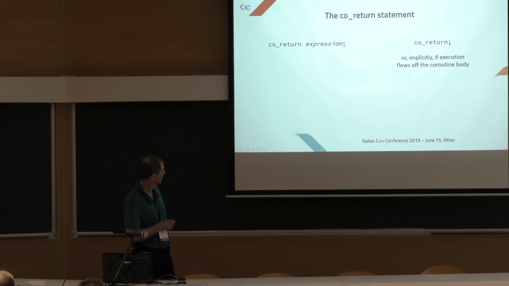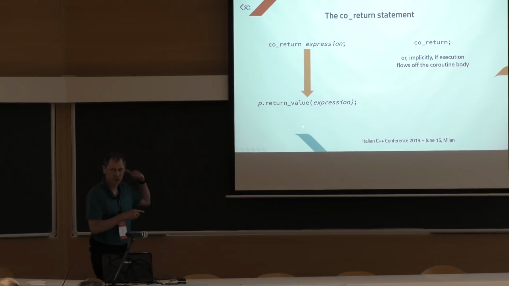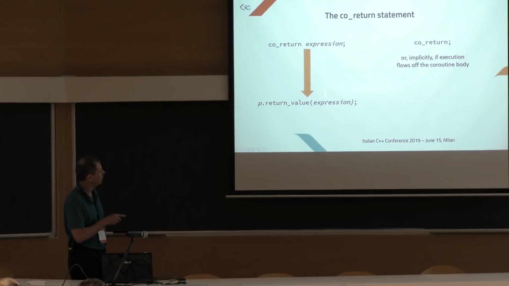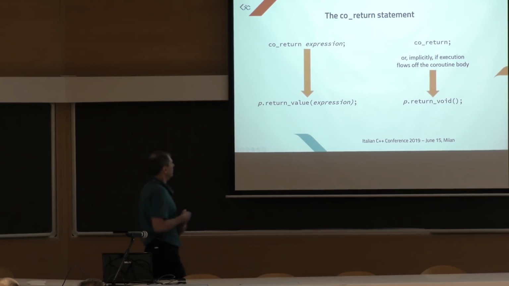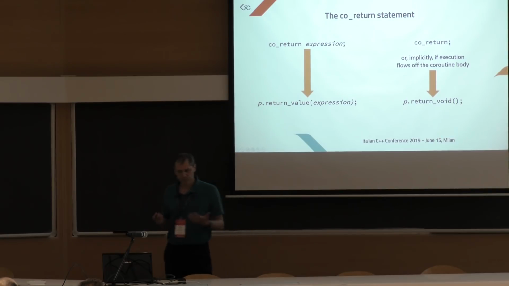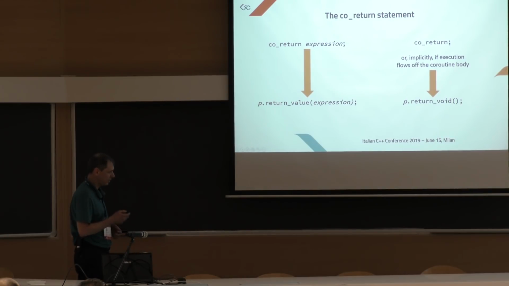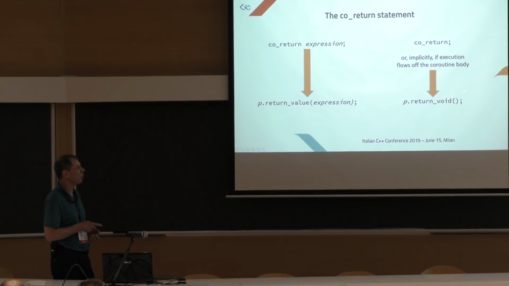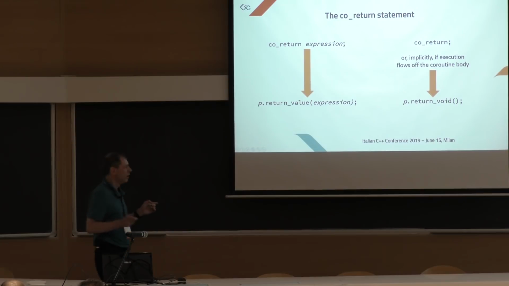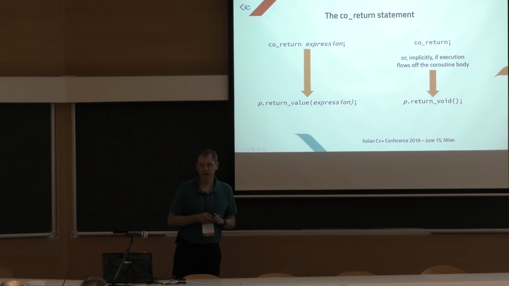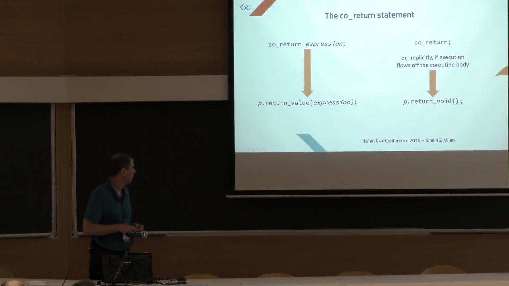Okay, in this case, the co_return is implemented by calling this. P is always the promise object, and we call return_value with this expression. In the other case, we call return_void. The problem is, what is the problem? The problem is that the promise type has to implement either this or this. It can't implement both. Otherwise, we will have a compiler error.